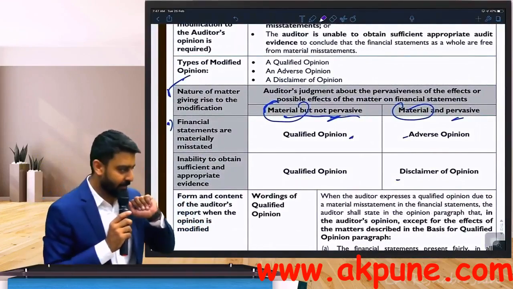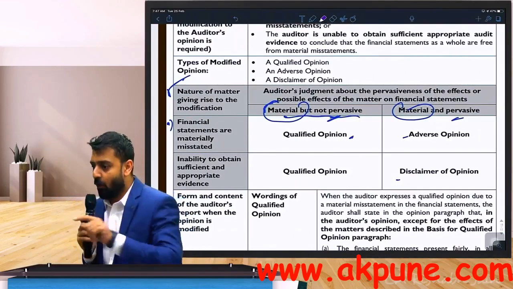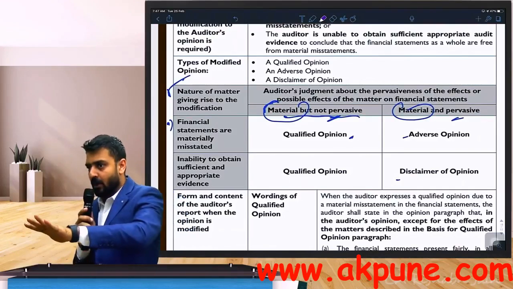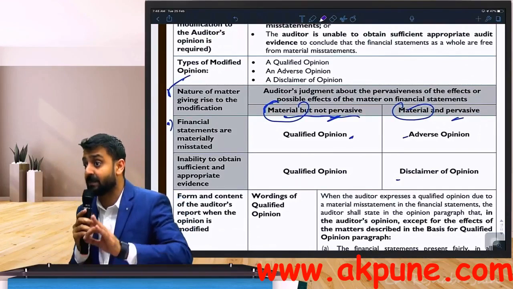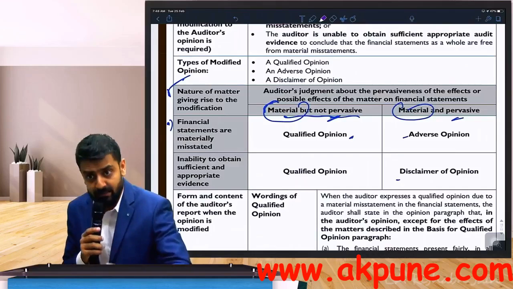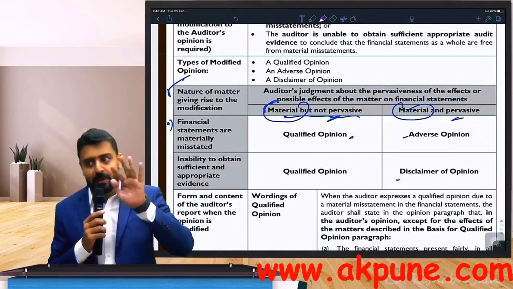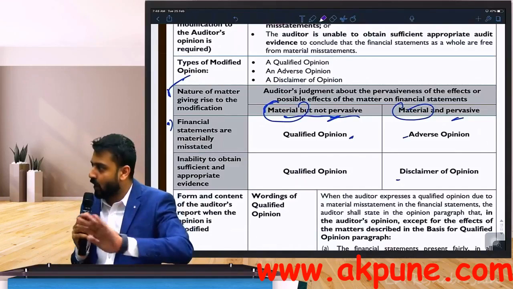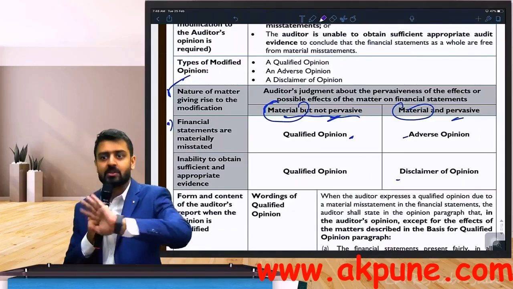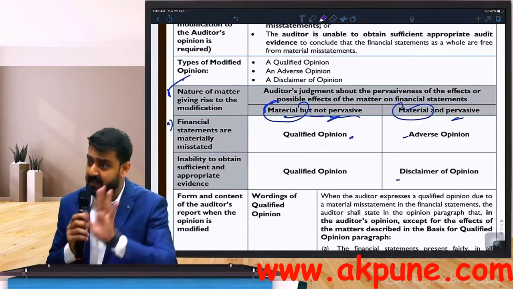Now, in this table, can we see two situations when we have modifications? What was situation number A? Go back to the table. Read the nature of matter under number A: when financial statements are materially misstated. Now the misstatement has to be material. That is why we are in 705. If the misstatement was not material, we will not go to 705 at all. It has to be a material misstatement to arrive at 705.